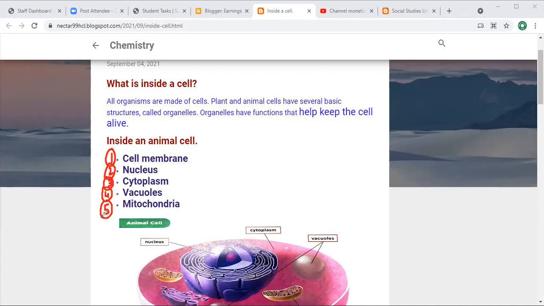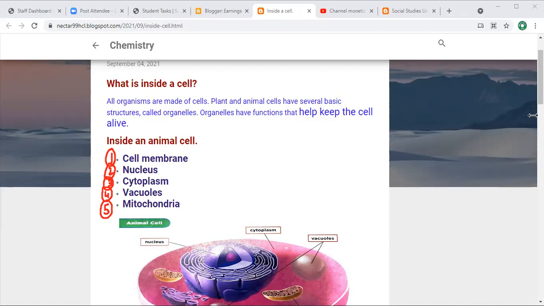Very good. You try very well. Well done. Here, there are many organelles, not only these 5, but we are in grade 5, so we just learn and read about only these 5. Okay. Now, after that, I'm going to give a chance for reading to another good student.